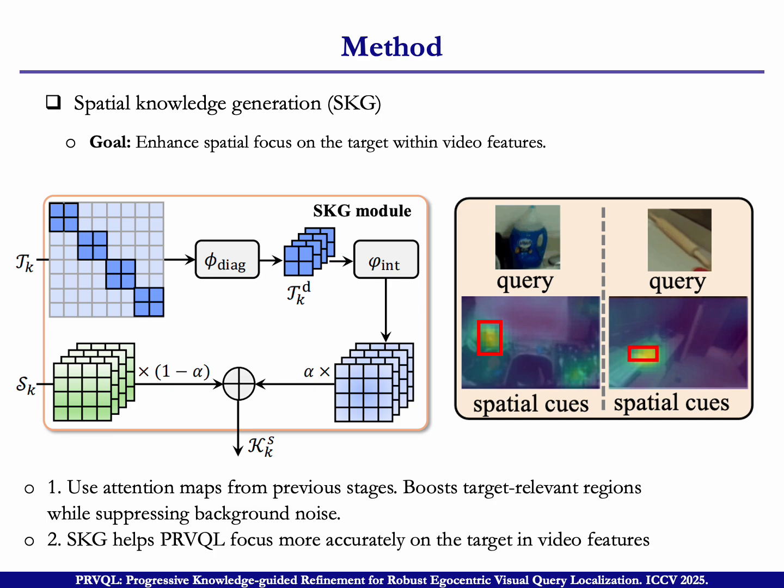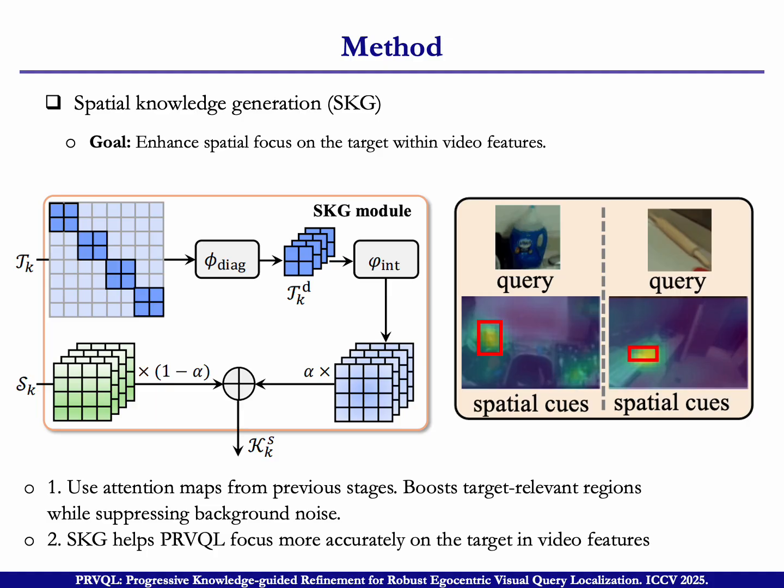First, let's look at this. This feature map will be extracted, then we use upsampling to get the same size as this one, and then combine these two to get a new attention weight. This weight will be applied on the video. Here, I give a visualization: this is the query, and this is the KK here.